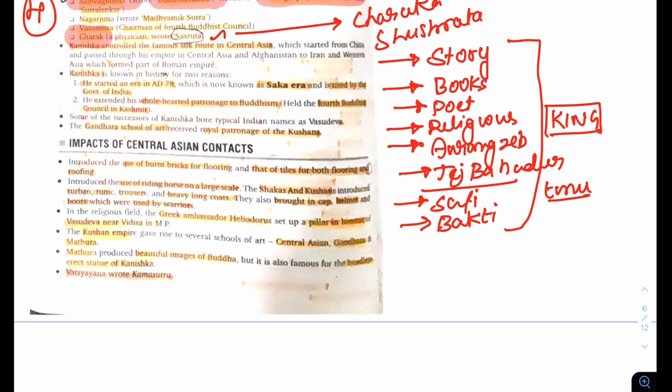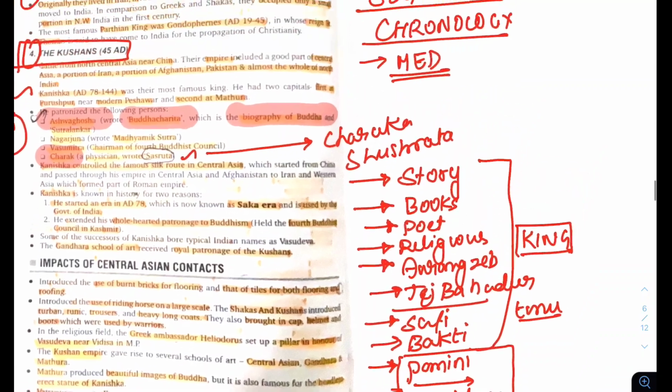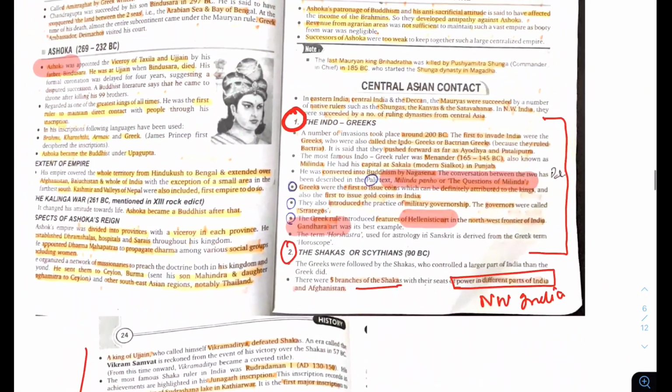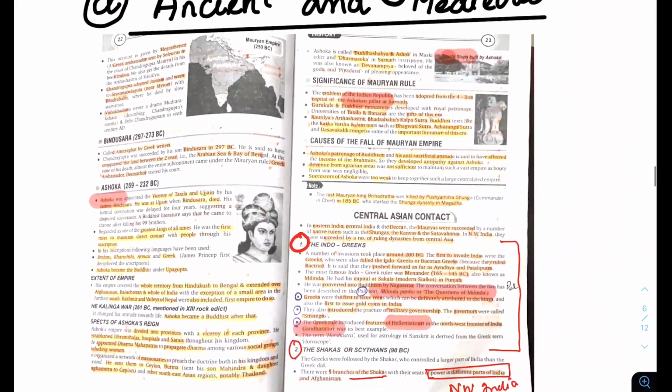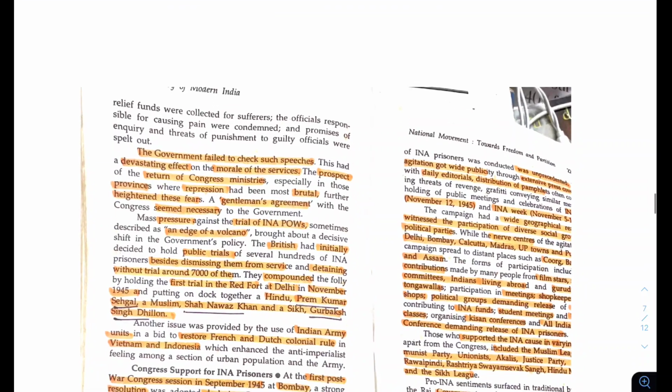Last time, in 2020, they asked about Panini, three things. One was Panini, another was Kalidasa, and the third was some other person. If you had known Panini and Kalidasa, you could have answered this question. So in history, what I would suggest is having a simple book or notes like this, and going through the sequence and chronology in a very efficient manner.